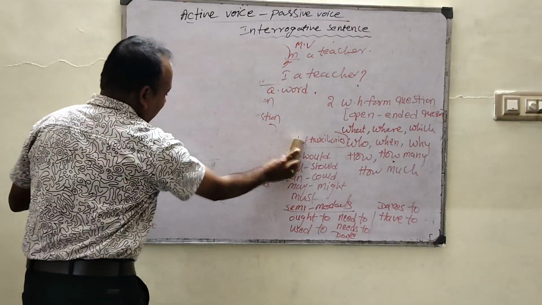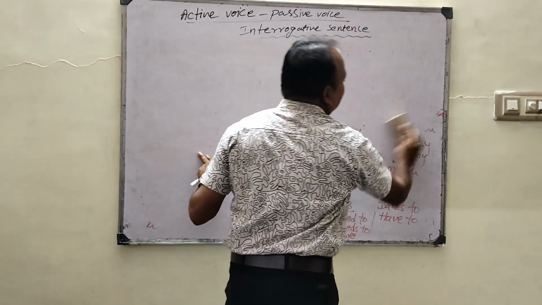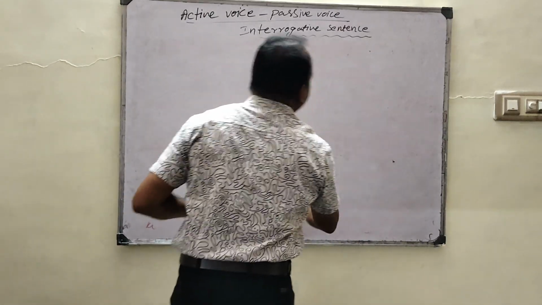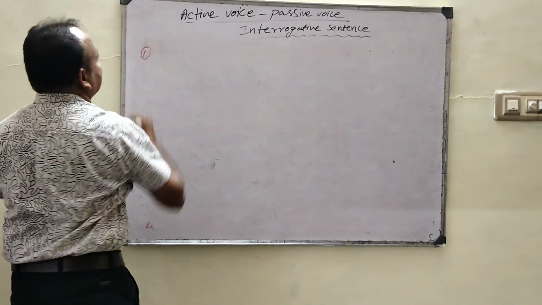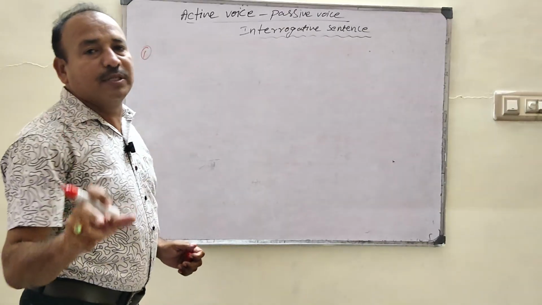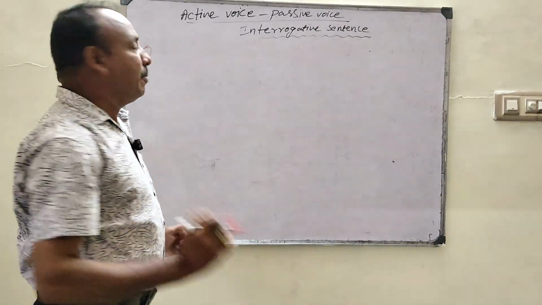So our main topic is how to change active voice and passive voice in an interrogative sentence. For example, question number 1. This type of question will appear in the question paper. How do we change active to passive?